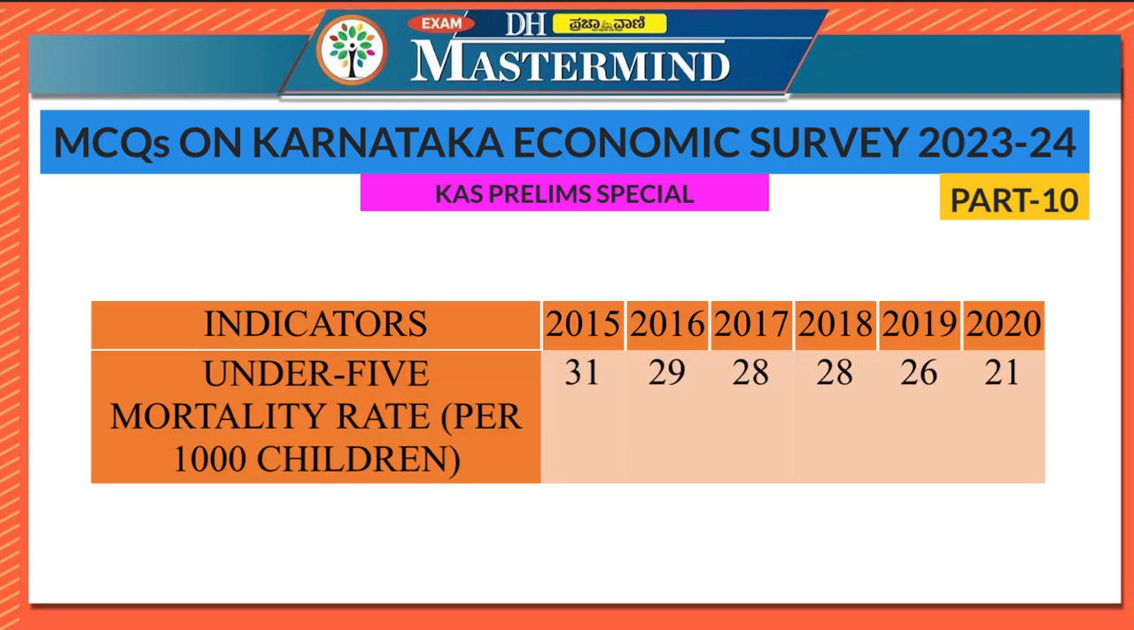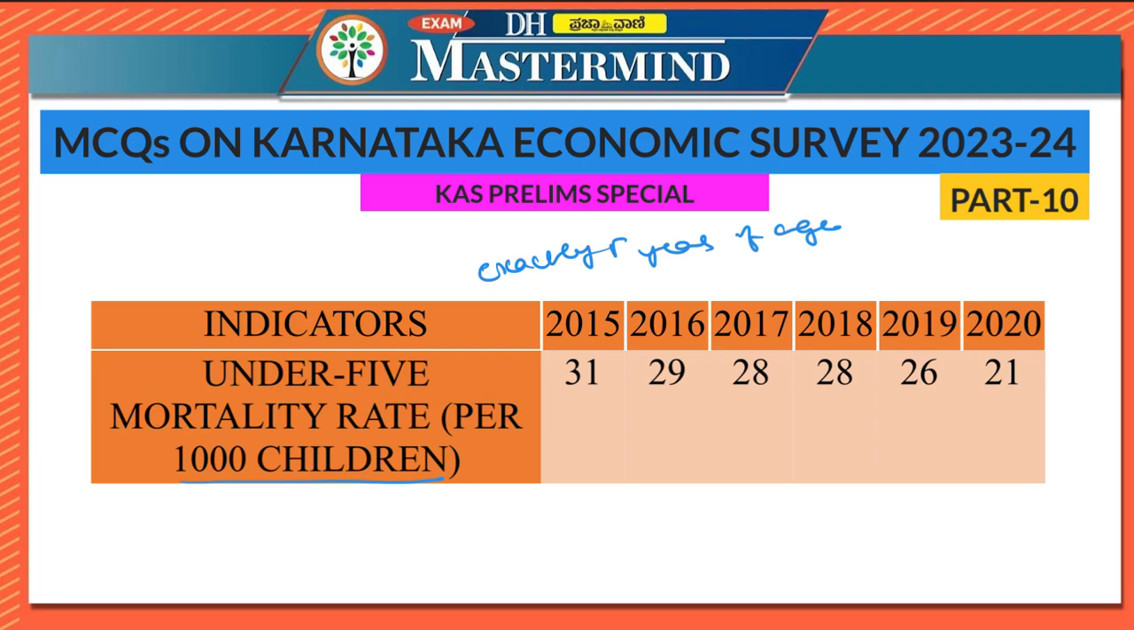So what is under 5 mortality rate? Under 5 mortality rate refers to the probability a newborn would die before reaching exactly 5 years of age. So before reaching exactly 5 years of age, if a child is dying and if that rate is expressed per 1000 children, so again 1000 children here, that is called the under 5 mortality rate.